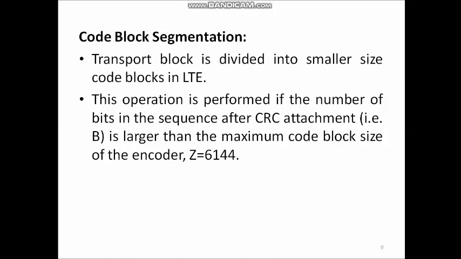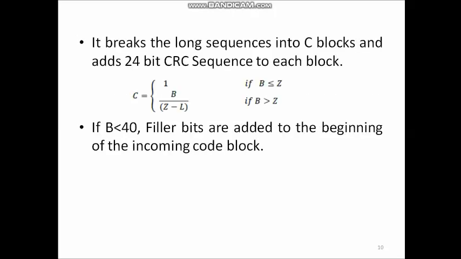Only if the size is more than 6144 bits is it required. It breaks the long sequence into C number of blocks and adds a 24-bit CRC sequence to each block.